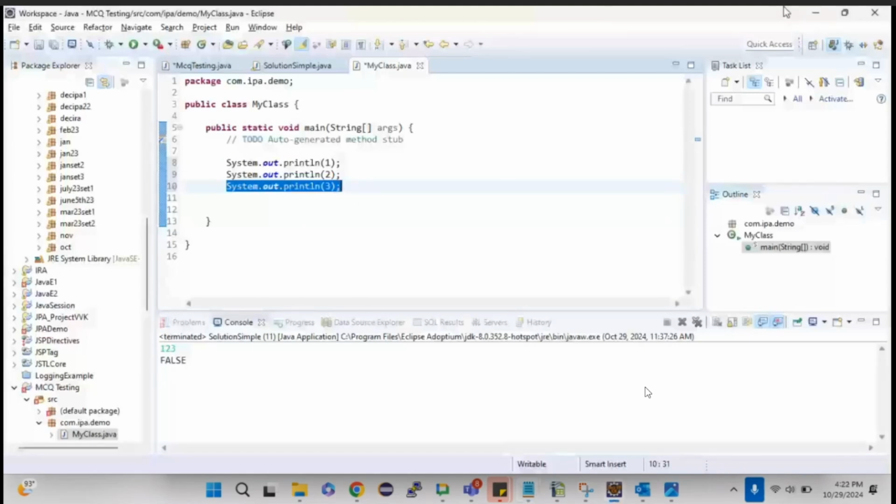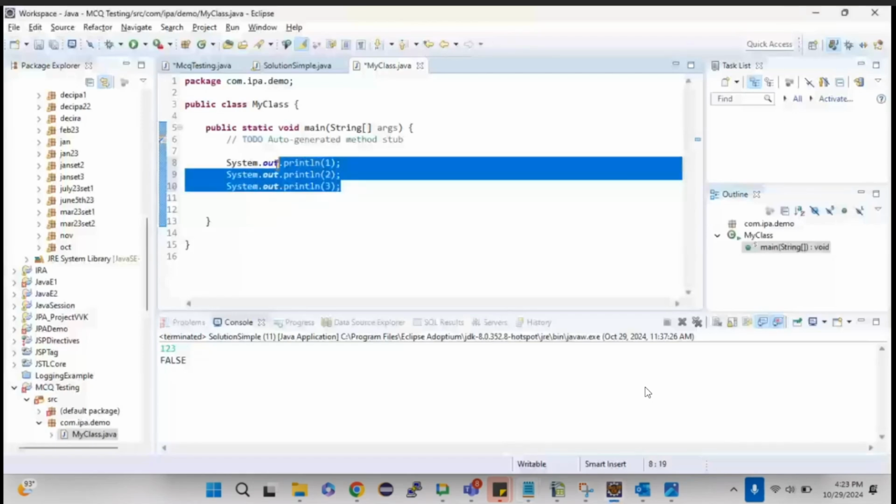Actually, 10 lines won't be a big deal. I can write them in 30 or 40 seconds, that's fine. What if I need to print 1 to 100? What if I want to print 1 to 1 lakh? Obviously I cannot write all those lines. Am I right? So to overcome that, they have introduced loops.